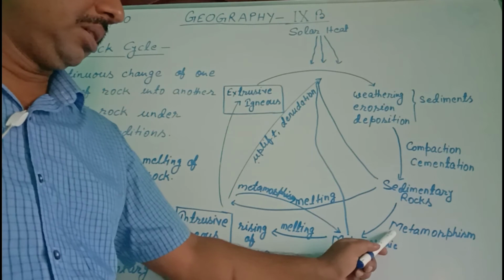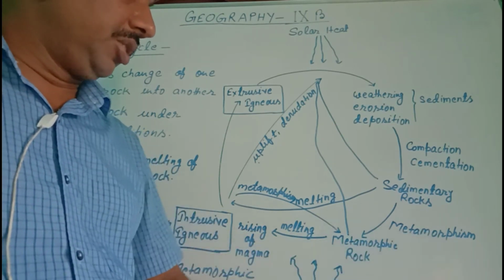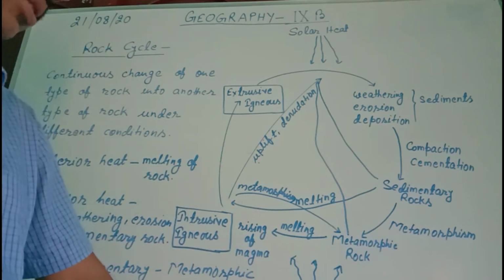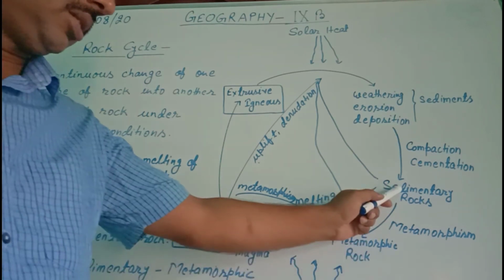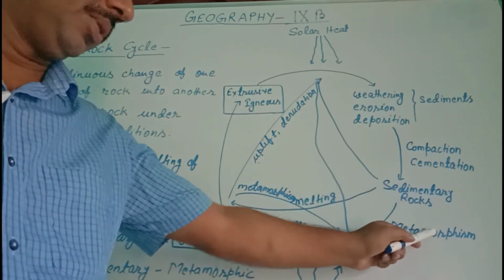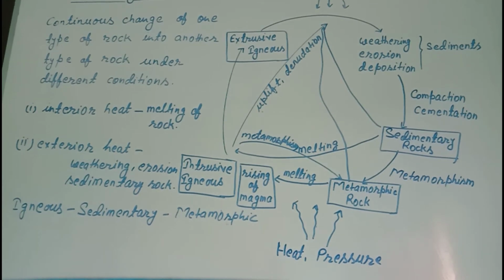and due to intense heat and pressure inside the earth surface, this sedimentary rock passes through metamorphic. So till here we saw under different conditions intrusive igneous is changed into extrusive igneous. Extrusive igneous is changed into sediments, and the sediments play important role in the formation of sedimentary rock. Sedimentary rocks are changed into metamorphic rock. Metamorphic rock melts and again magma is formed.